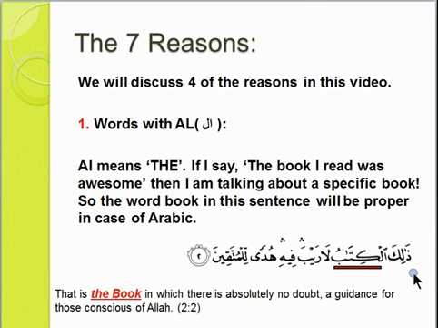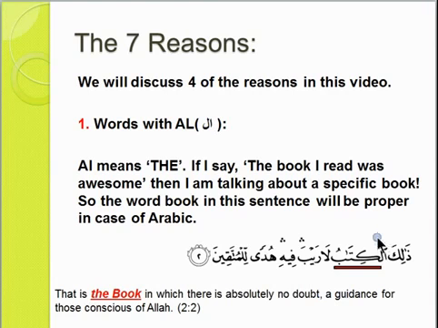A very popular ayah, ذَلِكَ الْكِتَابُ لَا رَيْبَ فِيهِ هُدًى لِلْمُتَّقِينَ. That is the book in which there is absolutely no doubt, a guidance for those conscious of Allah. Now tell me, we did use the word kitab, which is very common because all kitabs are kitab.